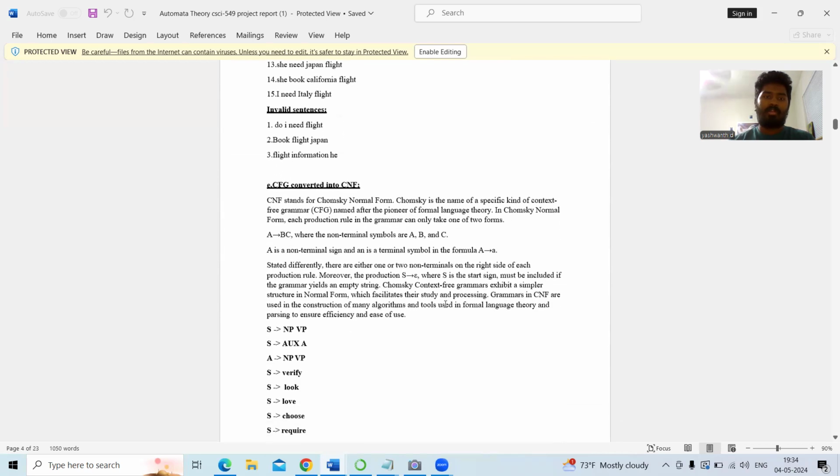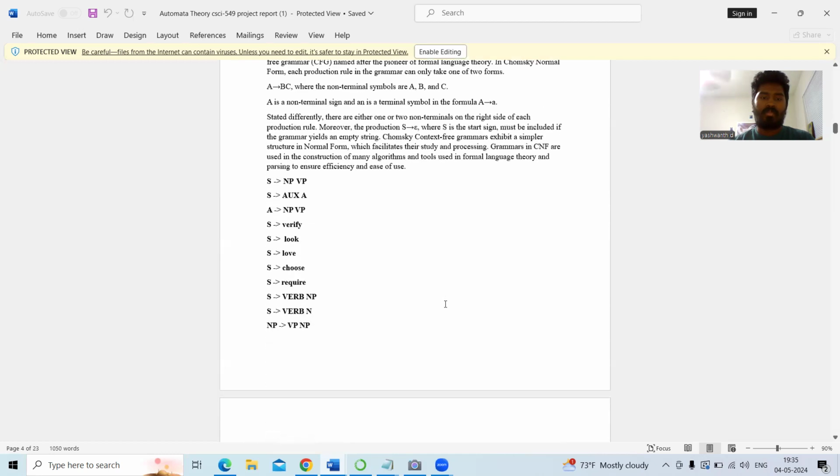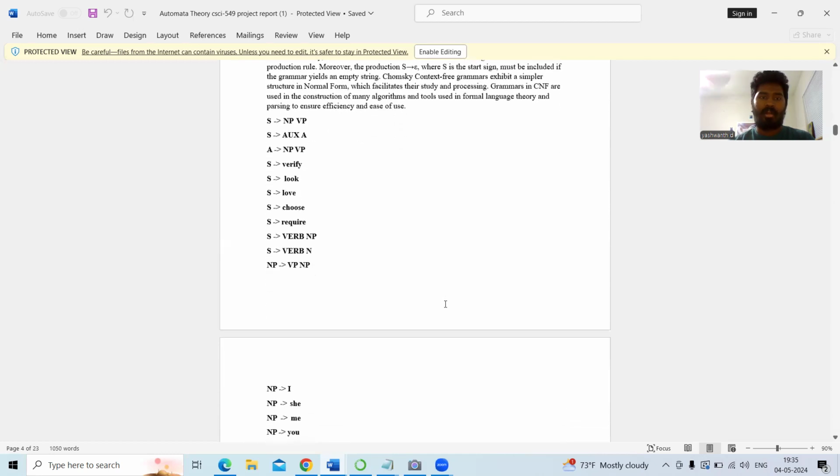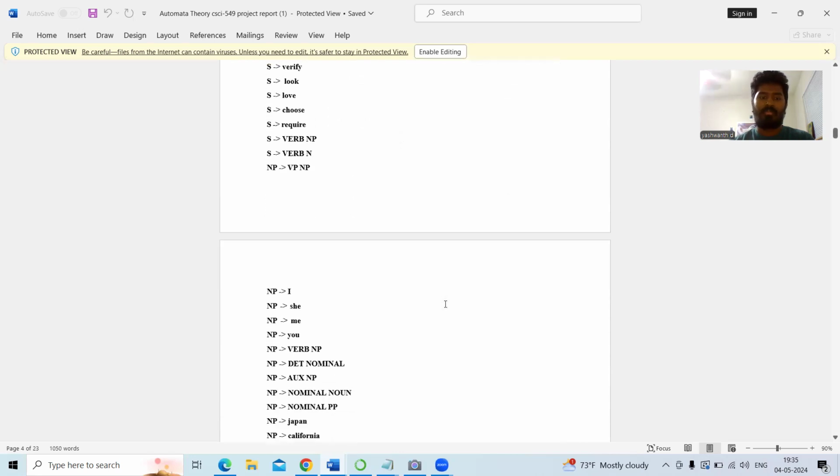Later, I converted the context-free grammar into Chomsky normal form. CNF stands for Chomsky normal form. Chomsky is the name of a specific kind of context-free grammar, and in Chomsky normal form, each production rule in the grammar can only take one of two forms. It can be formed by following different rules, and there are elements like terminals and non-terminals. So we have to convert our grammar to CNF. Here I have done the same thing, and as I mentioned, the highlighted ones are the Chomsky normal form.